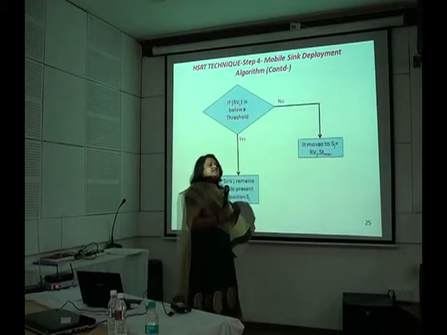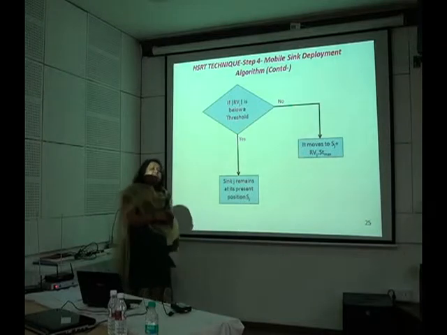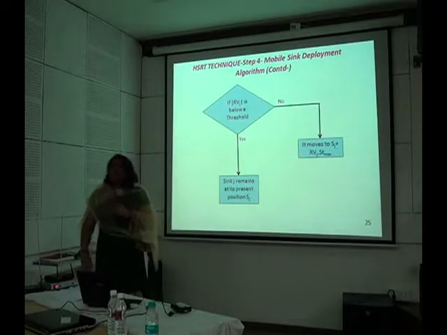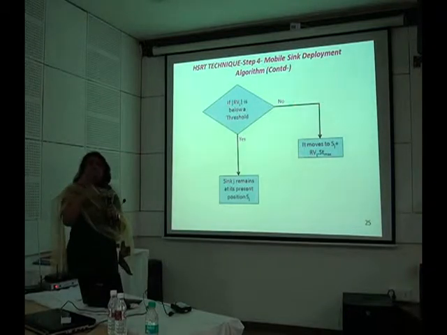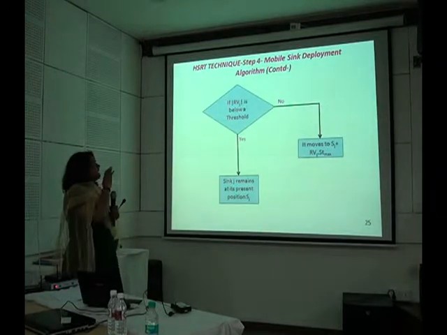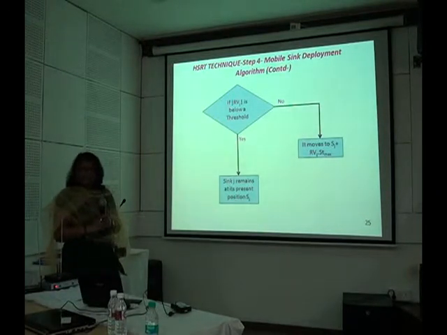Now this ST max is the maximum possible step for the sink. Then the method will return to the second step, and the iteration will continue if there is any sink that is moving, and if all the sinks have stopped their movement, then the mobile sink deployment algorithm ends.